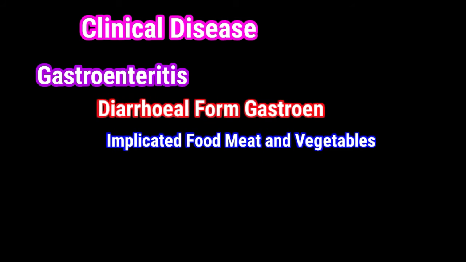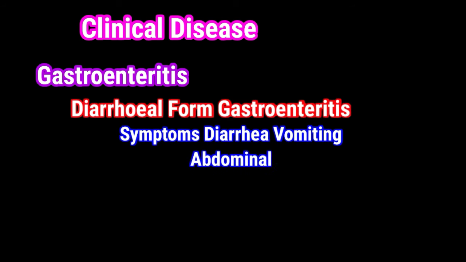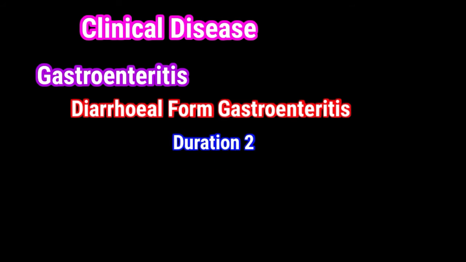Diarrheal form gastroenteritis. Implicated food is meat and vegetables. Incubation period is higher than 6 hours. Symptoms are diarrhea, vomiting, and abdominal cramps. Duration is 20 to 36 hours. And finally, enterotoxins are heat labile in nature.